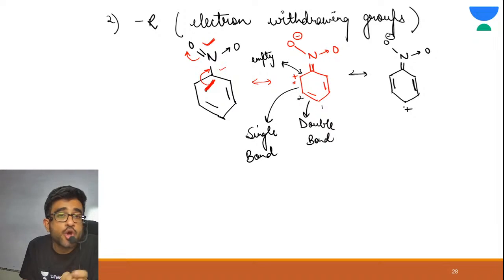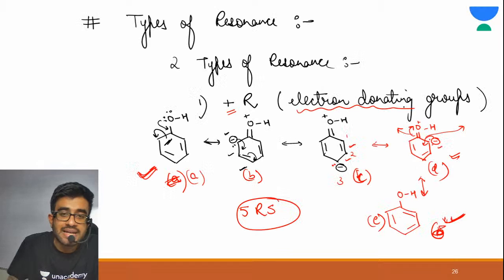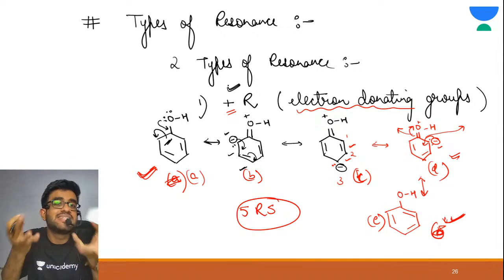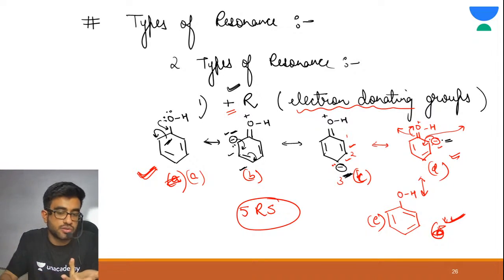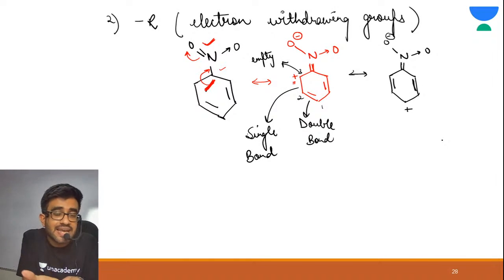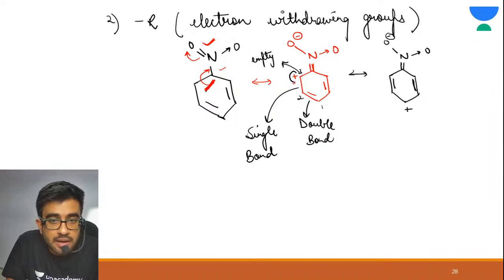So these are electron withdrawing, means they are withdrawing electrons from benzene. Let me explain to you. See, the first type of system was electron donating, because the group was donating its electron to the benzene ring. That's why benzene ring is acquiring negative charge. See, here it is negative charge, here it is negative charge. But the second type of system is electron withdrawing. It is taking out electrons from benzene. That's why your benzene ring is acquiring positive charge.